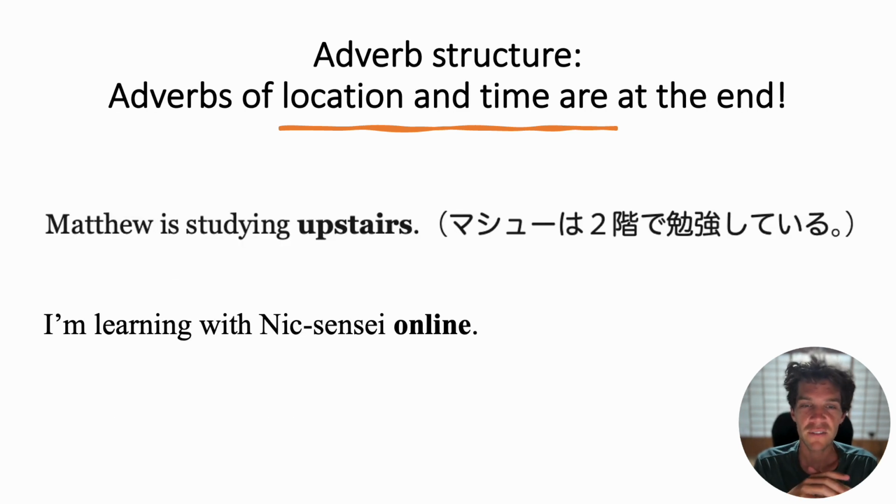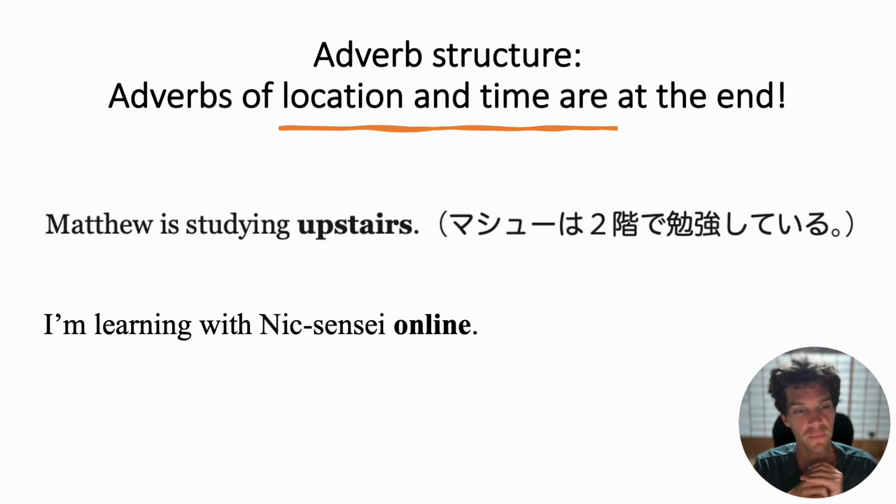But let's look at the next kind of adverb. The next kind of adverbs are location and time. In this slide, we'll make it easy, and we'll just look at location. And it's an easy rule. Adverbs showing location or place are always placed at the end. Matthew is studying upstairs. Where is he studying? Upstairs, placed at the end.